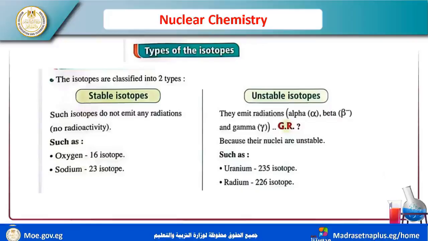Okay, I want examples for stable isotopes and unstable isotopes. Oxygen-16 and sodium-23: 16 is the mass number of oxygen, 23 is the mass number of sodium. They are stable because they do not emit any radiation. Unstable examples are uranium-235, which radiates, and radium-228, which radiates, so it is unstable in its structure.